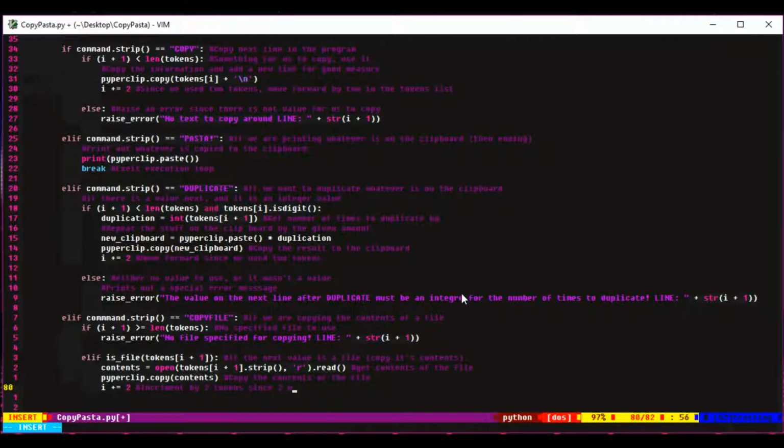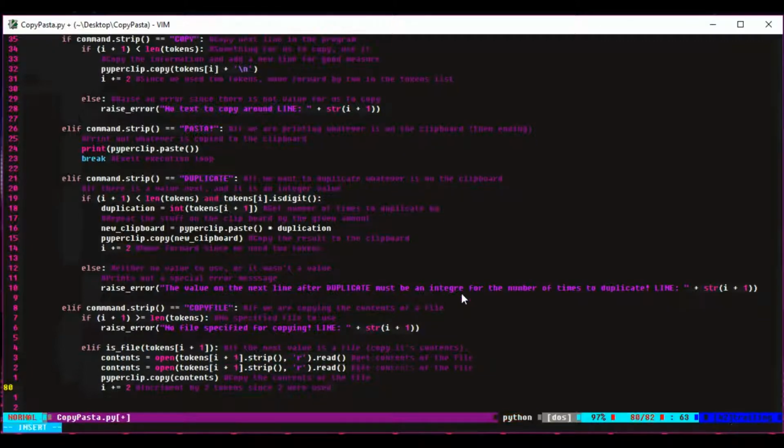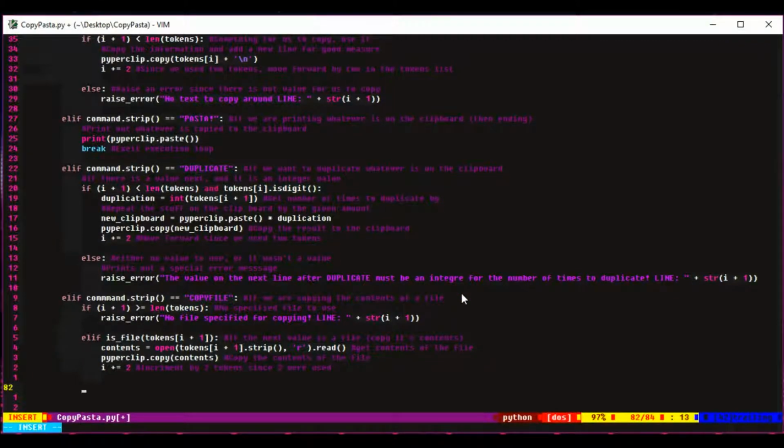And here we can just have an else command. This is if the text on the next line wasn't a file name. All we do is, if you remember, we have that variable called raw program, which is just the program itself, and we'll just copy that to the clipboard.